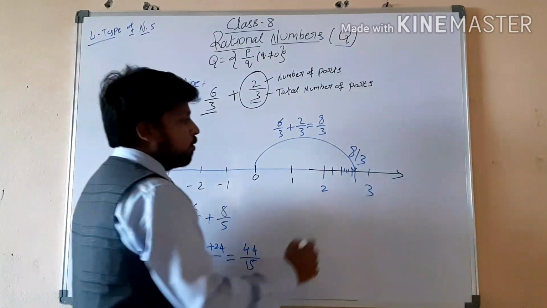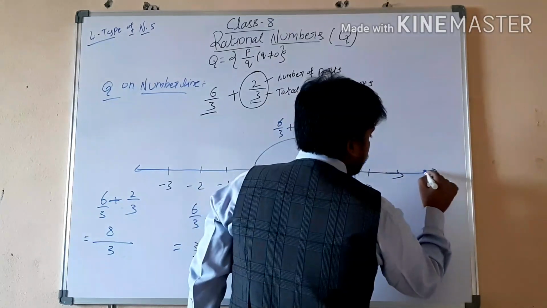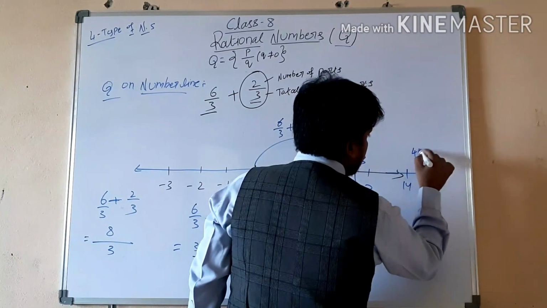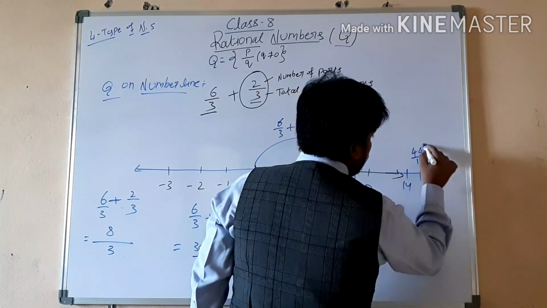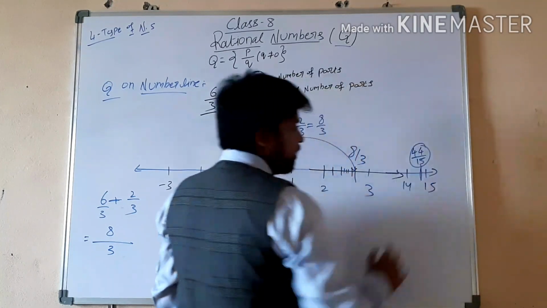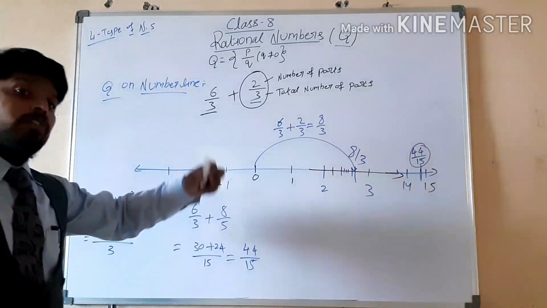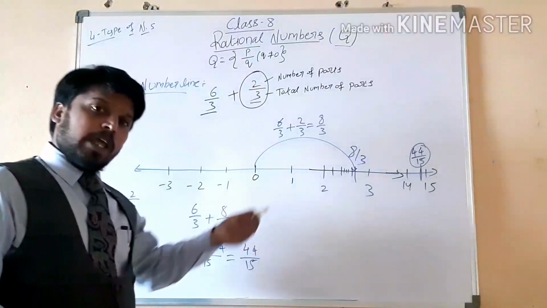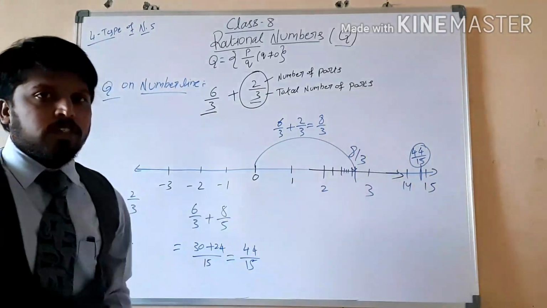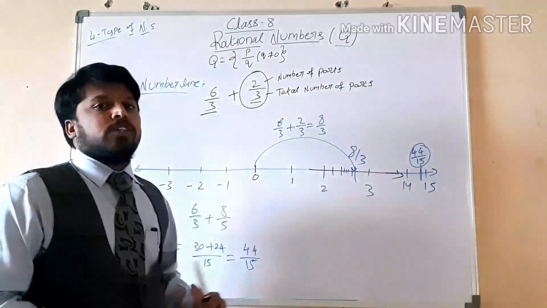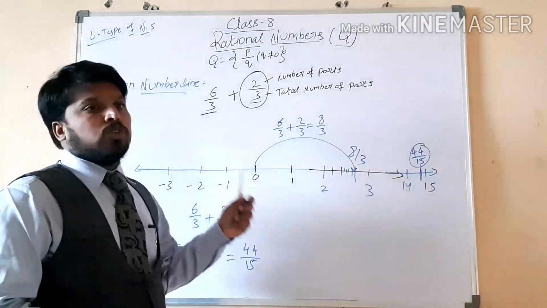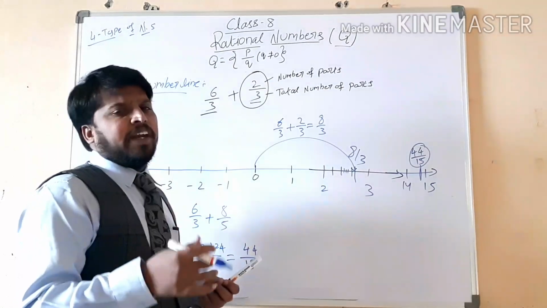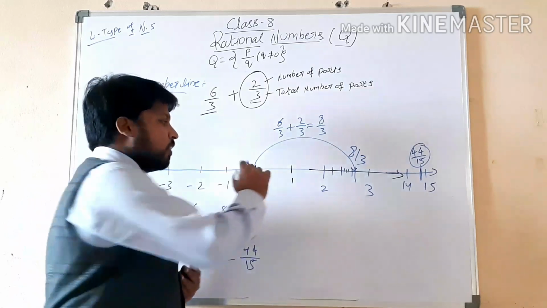This is the 4 list like this. You can come to 14, 15, in between here, and you can type 44 by 15. Like this you can show the addition of rational numbers. The same way for subtractions, multiplications and divisions. Before, with integers, we could do it directly, no? That's why we are doing it directly like this.